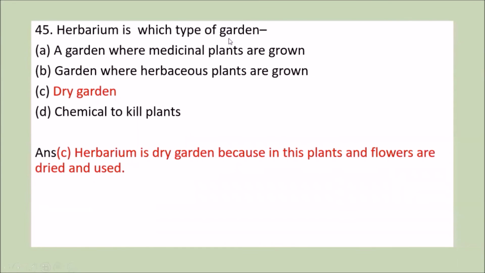Herbarium is which type of garden? Option A is garden where medicinal plants are grown. Second, garden where herbaceous plants are grown. Third is dry garden. And fourth is chemical to kill plants. Now we know that herbarium is a dry garden because in this plants and flowers are first dried and then they are used. And these dried plants are pasted on the copy with the sellotape and they are named and they can be identified. So herbarium is a dry garden.